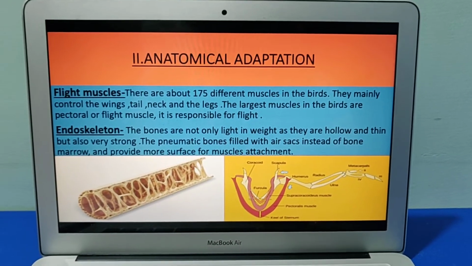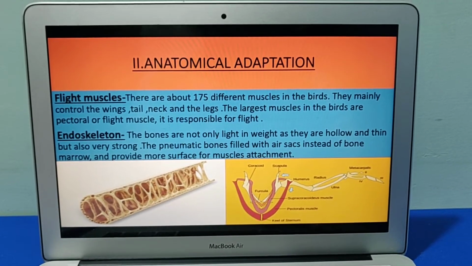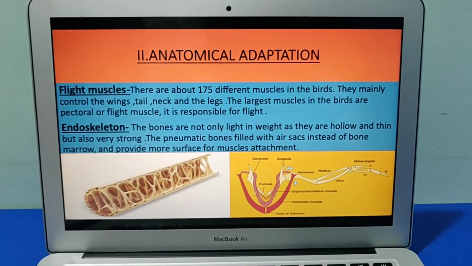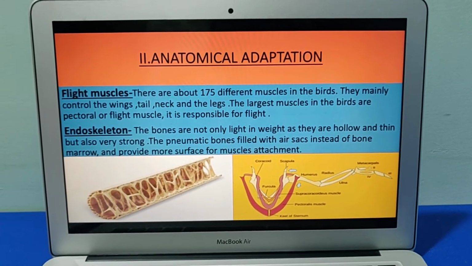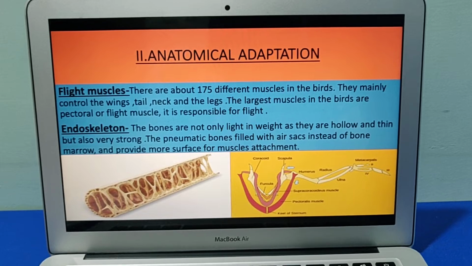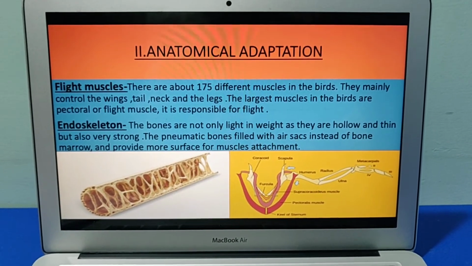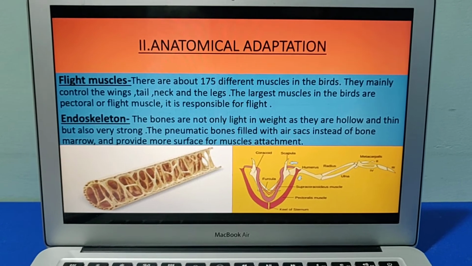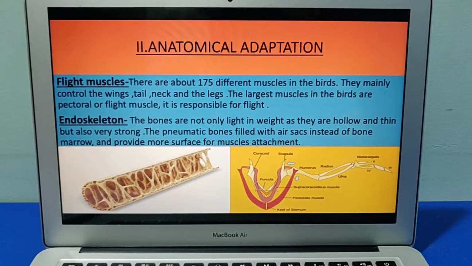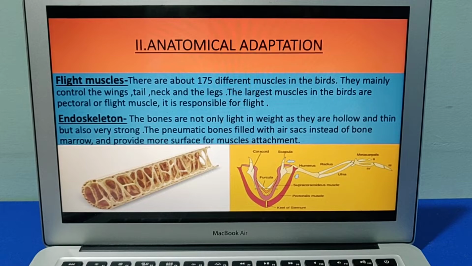Now the second type of adaptation is anatomical adaptation. Here we'll talk about flight muscles. There are about 175 flight muscles in the birds. They mainly control the wings, tail, neck and the legs. The largest muscle in the birds is the pectoral or flight muscle, and it is responsible for flight.